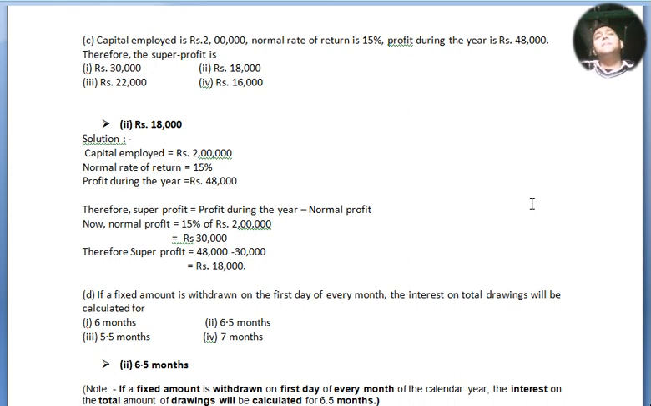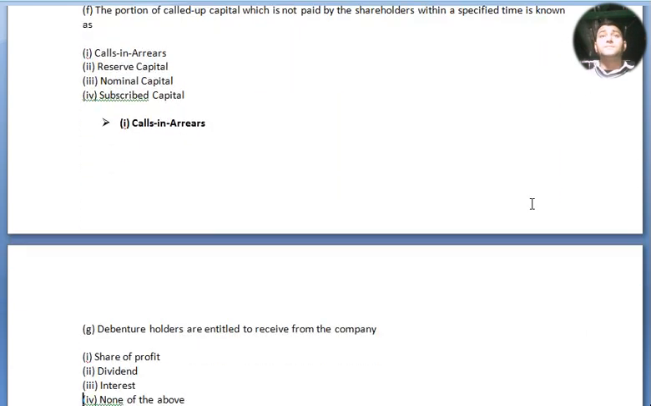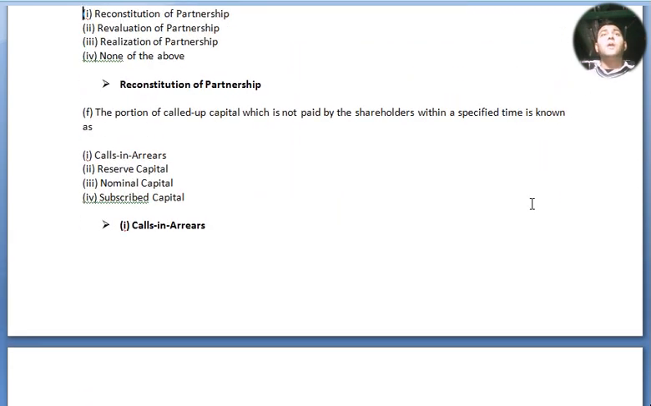If a fixed amount is withdrawn on the first day of every month, the interest on total drawings will be calculated for: the options are 6 months, 6.5 months, 5.5 months, and 7 months, and the answer is 6.5 months, option number 2. Why? You can see the note below. If a fixed amount is withdrawn on the first day of every month of the calendar year, the interest on the total amount of drawings will be calculated for 6.5 months.